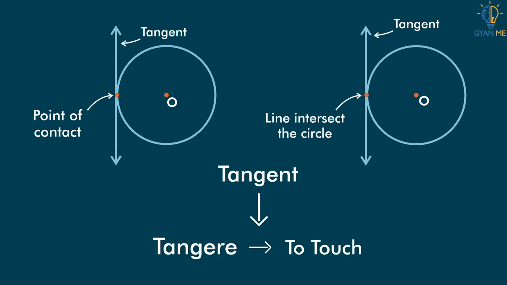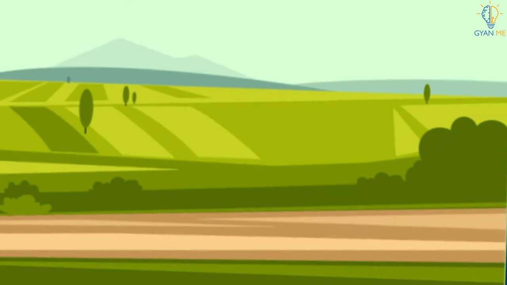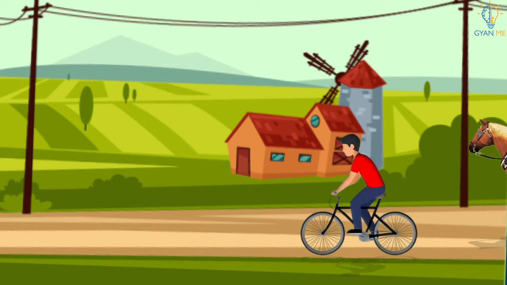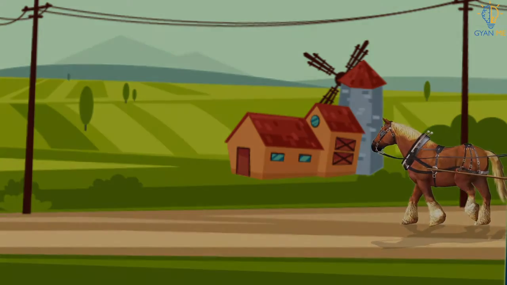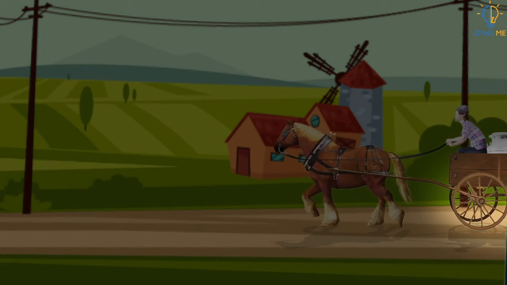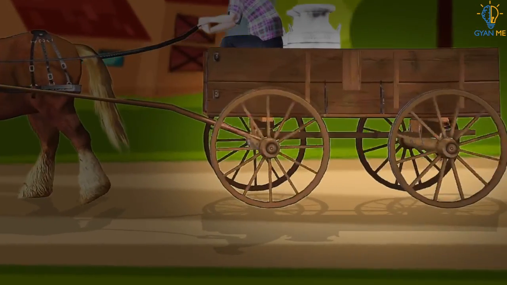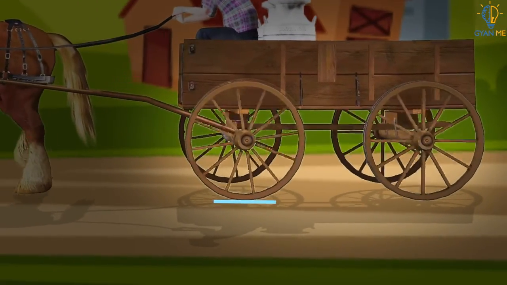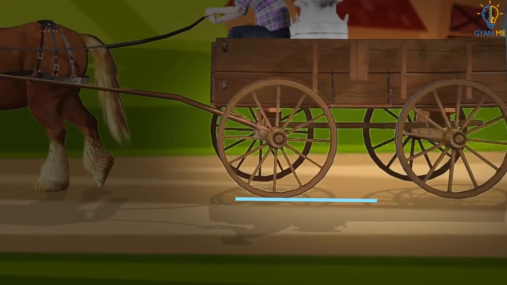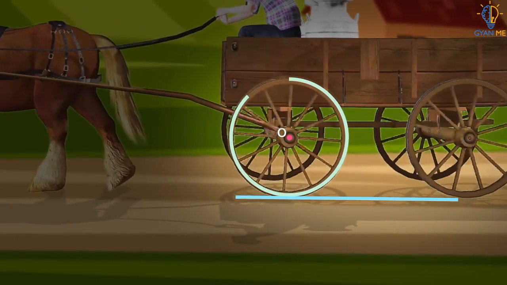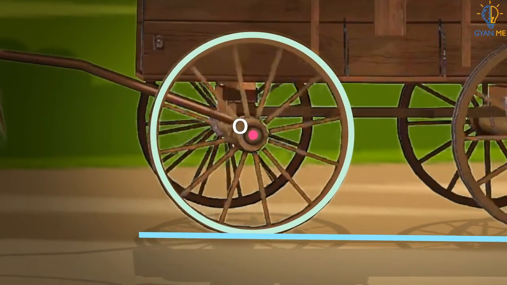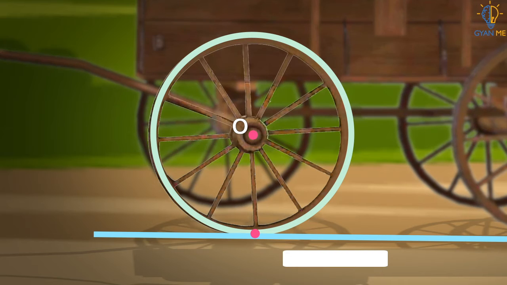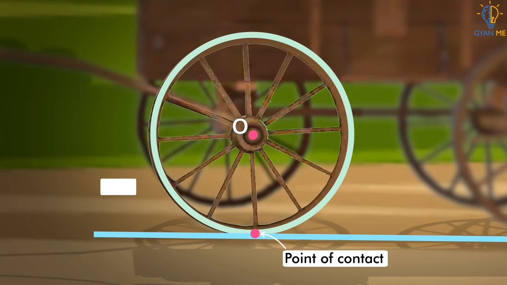If not, then just look around you. I'm sure you have seen a bicycle or a cart moving on the road. Look at the wheels of these vehicles. We see that their path on the road is a straight line path. Now if we consider this wheel as a circle and their path as a line, we notice that it behaves like a tangent to the circle.